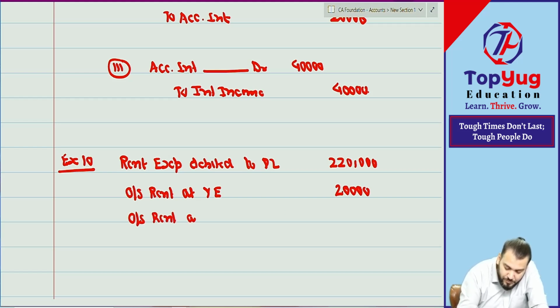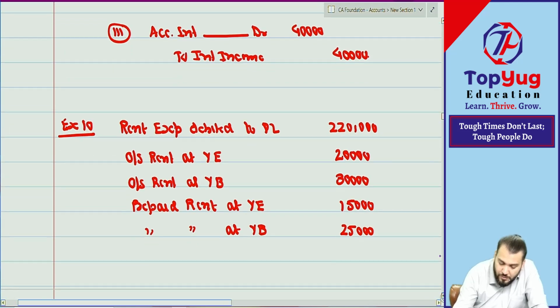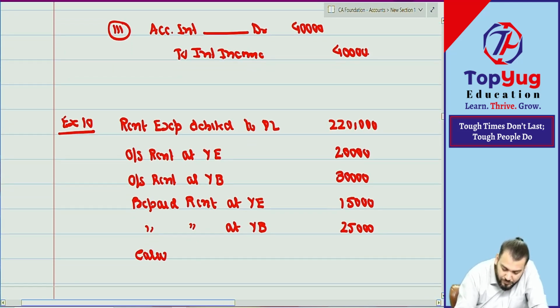Outstanding rent at year beginning 30,000. Prepaid rent at year end 15,000. Prepaid rent at year beginning 25,000. Calculate rent paid. Can you tell me?